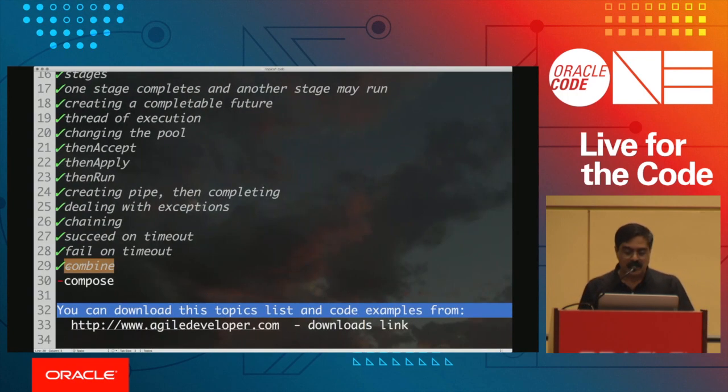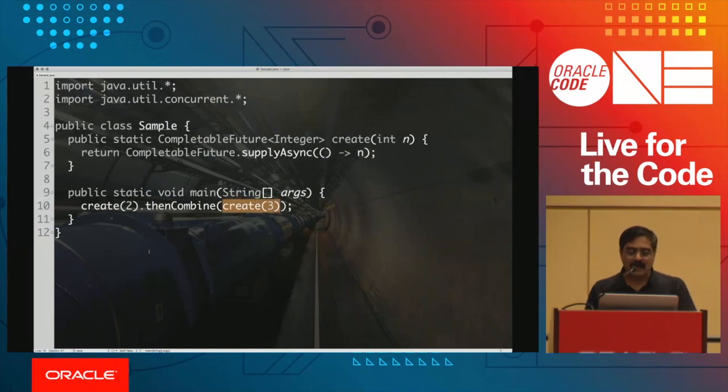Let's see how we can use this right in here. So I'm going to say thenCombine, and then I'm going to say, let's call it A comma B, and then I want to just mix them together, A plus B over here. And what is this going to do? It's going to give us another completable future.